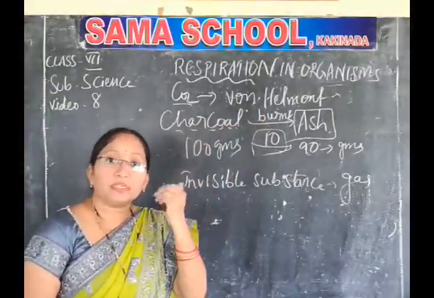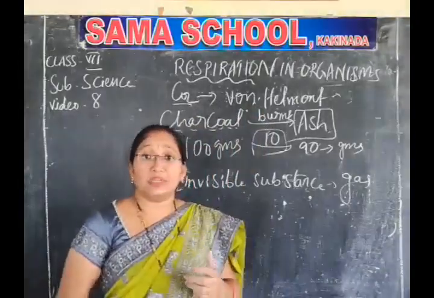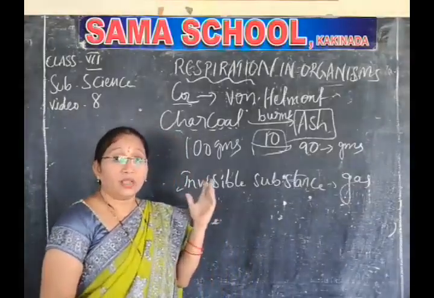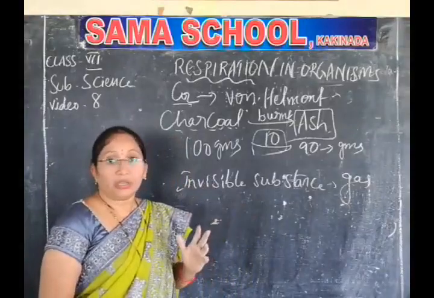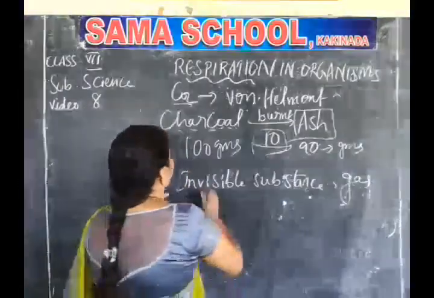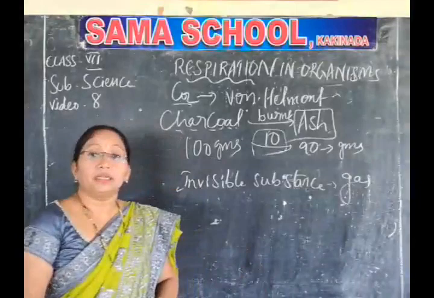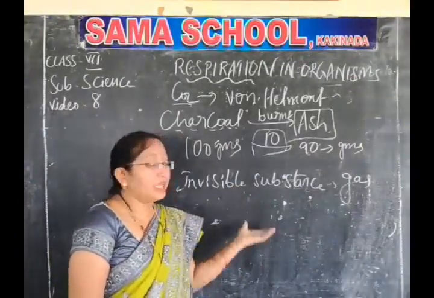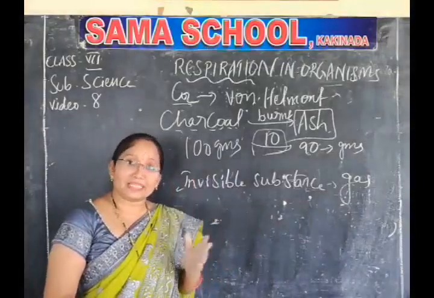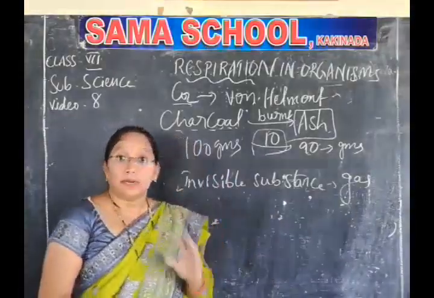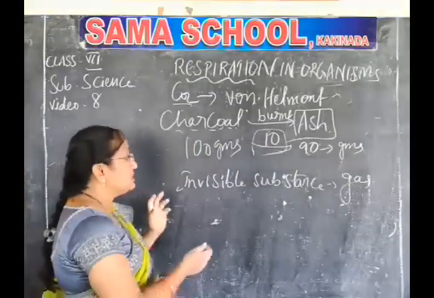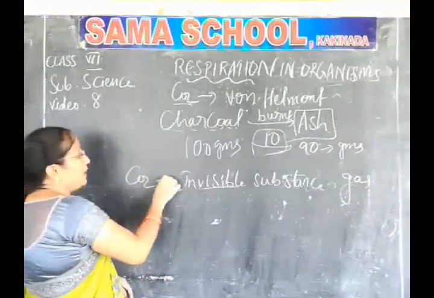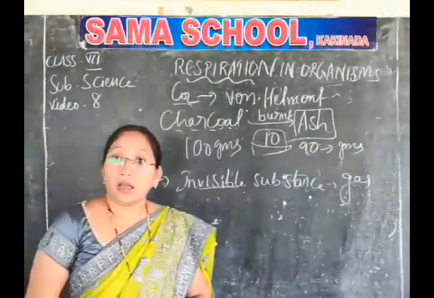If you want to observe their pictures, the scientists' pictures, and what experiments they have done, you can observe how they are and what they did. Now see, when charcoal was burnt and turned into ash, the weight became less than the charcoal that was burnt, isn't it? So that substance is in the form of invisible gas, that is nothing but carbon dioxide.